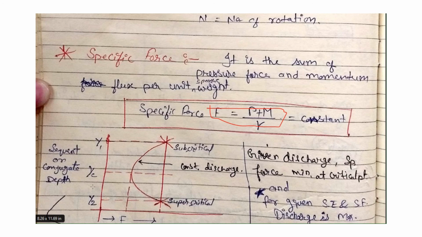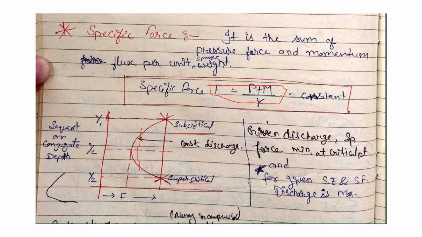Now here the depth y is less than yc on one side and greater than yc on the other. So y greater than yc is called subcritical flow, and y less than yc is known as supercritical flow. Now for the variation of the force, there are two alternate depths, called conjugate or sequent depths.